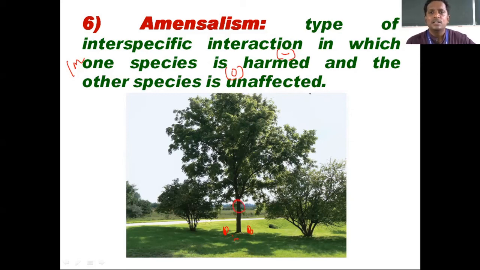That means this tree is neither benefited nor harmed by the presence of those small plants. No effect. It grows on its own without caring. But for the small plants present here, we will give minus because they will not get sunlight or water, and finally they get removed from that region. They cannot survive in that region. So minus for those small plants.